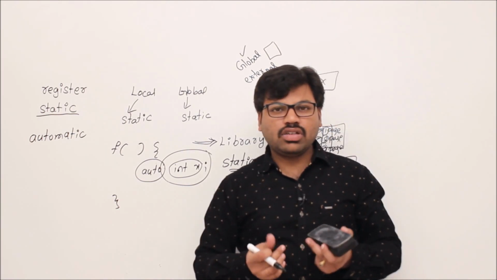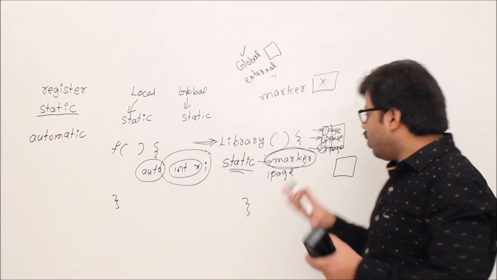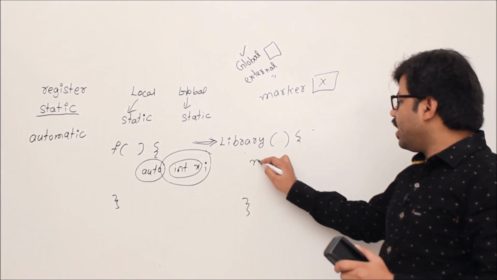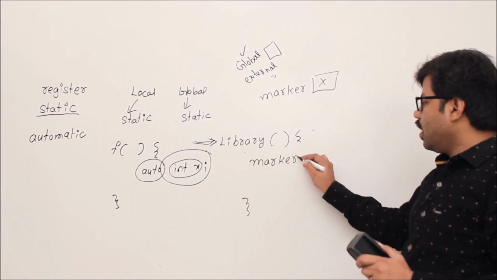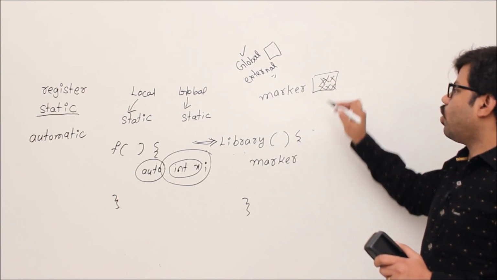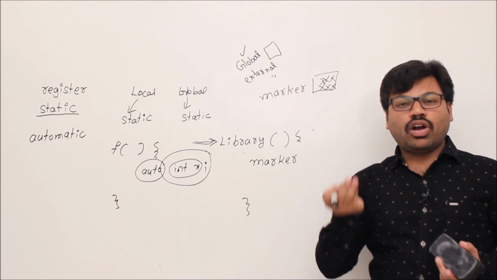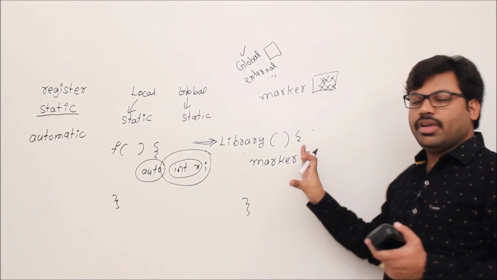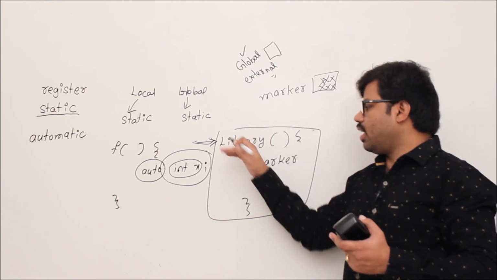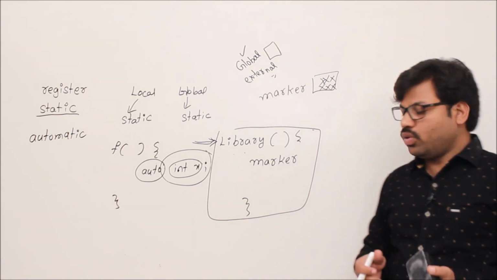You know the purpose of local variables. Why do we use local variables? So that we can encapsulate, otherwise we can hide some details, right? No one should use my marker outside this function. That's why I am declaring marker as a local variable. If I declare marker as a global variable, there is a chance that others might use it in a wrong way. They might spoil my marker. I don't want to allow that. Whenever you want to hide some details, generally we keep them in special methods, like in library I keep marker. If I keep it outside, it will be spoiled by some other parts of the program. I don't want that.